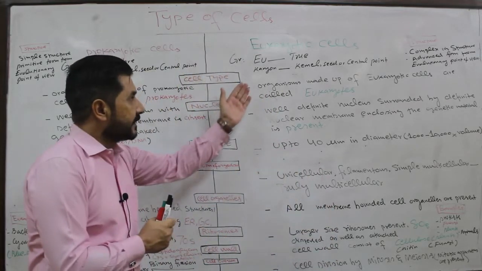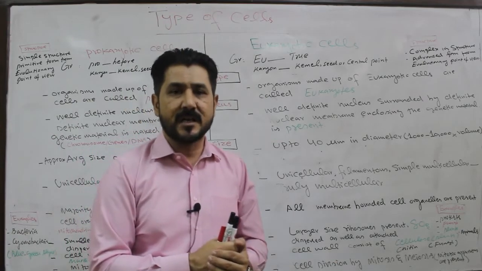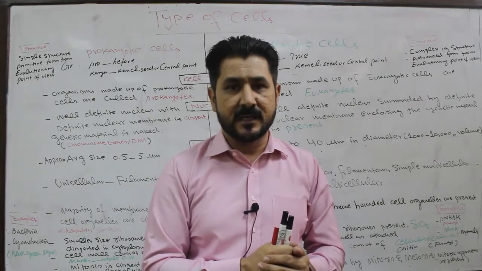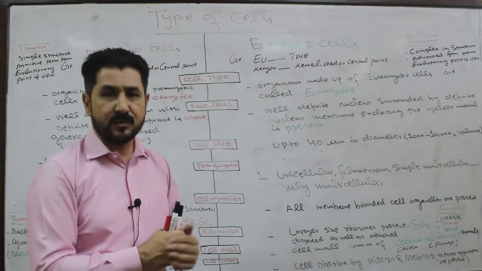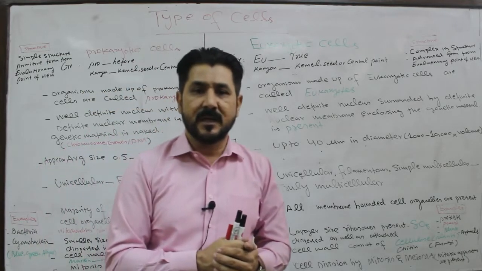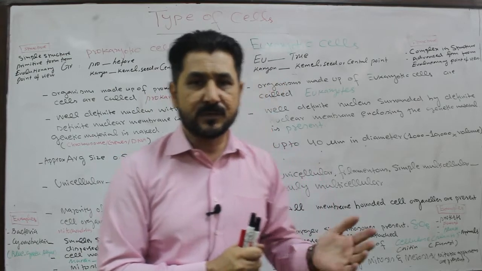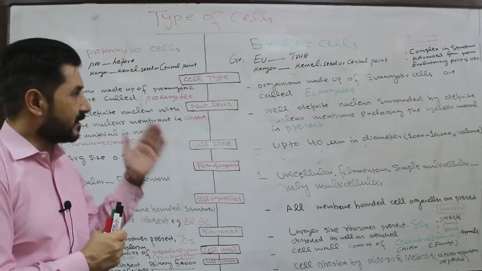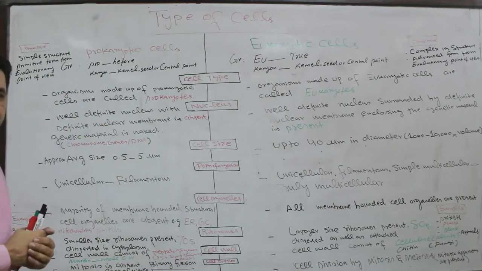On the other hand, eukaryotic cells are those which make up organisms called eukaryotes. Eukaryotes are those organisms having eukaryotic cells in them. So this is the cell type, prokaryotic cell and eukaryotic cell, and the organisms are called prokaryotes and eukaryotes.